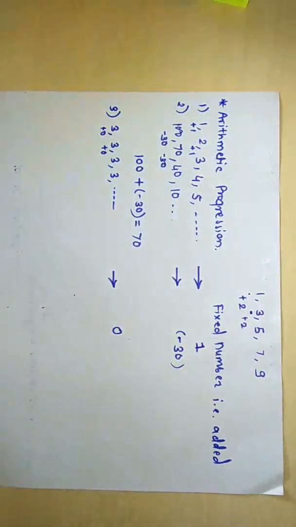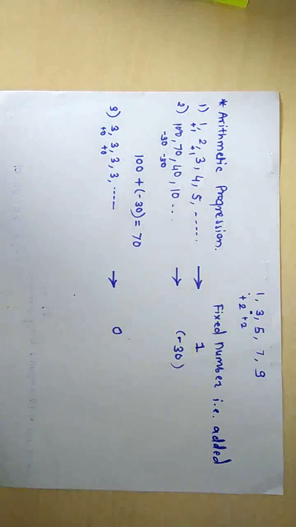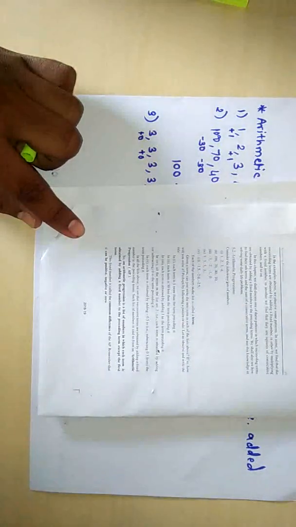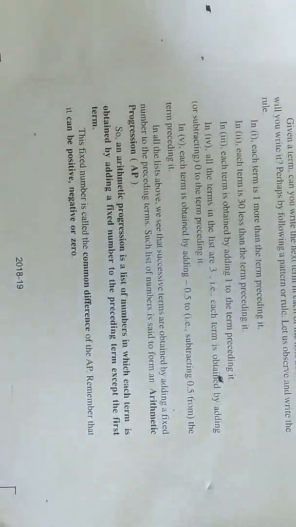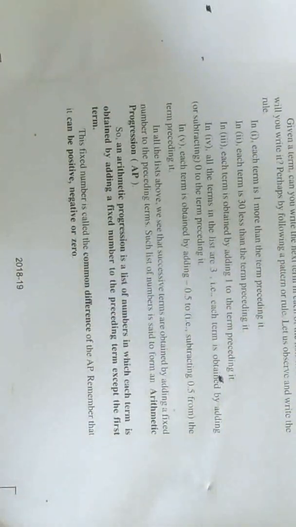Now what is the arithmetic progression? From this we can say that an arithmetic progression is a list of numbers in which each term is obtained by adding a fixed number to the preceding term, except the first term.